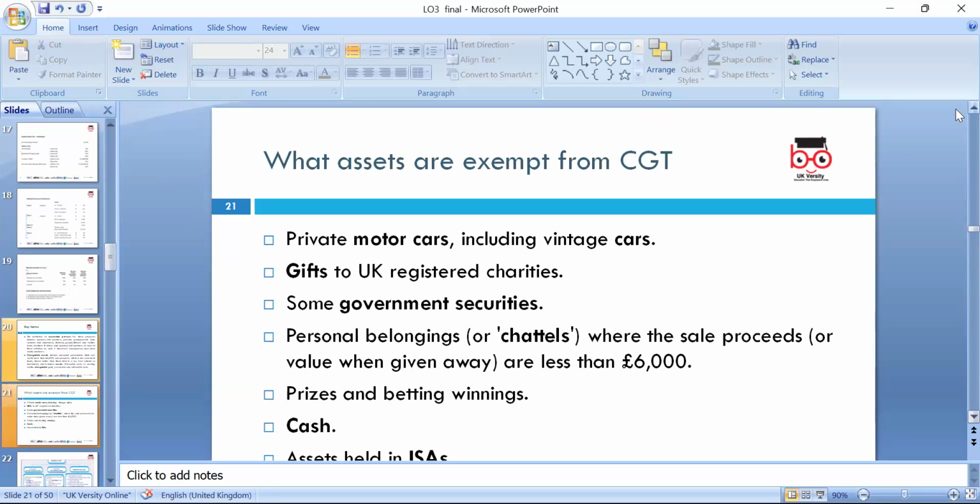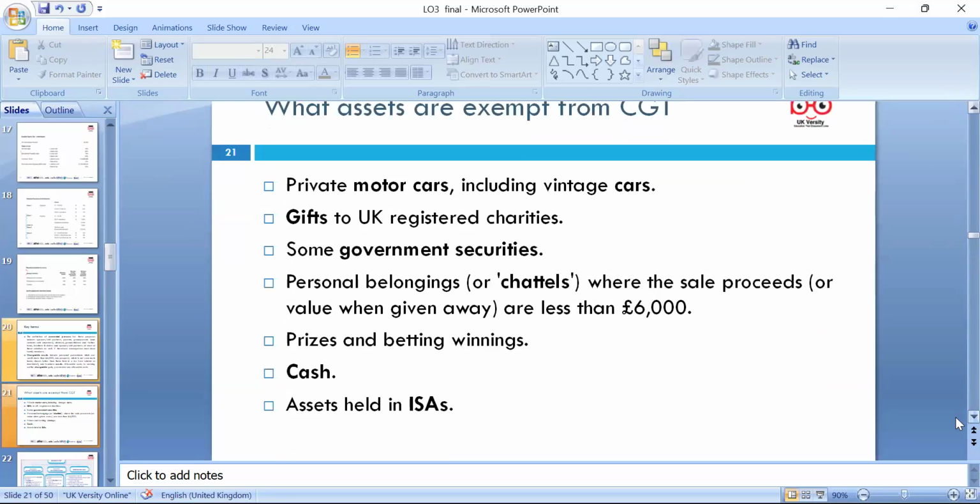Private motor cars, including vintage cars, gifts to a UK registered charity, some government securities, and personal belongings, chattels, where the sale proceeds are less than 6,000, like antiques, can be exempt. Prize and betting winnings are also exempt. Okay, any questions, please ask. Cash assets held under investment saving schemes, such as ISAs, we have to follow the rules accordingly.